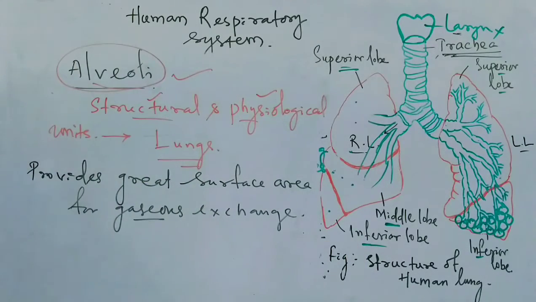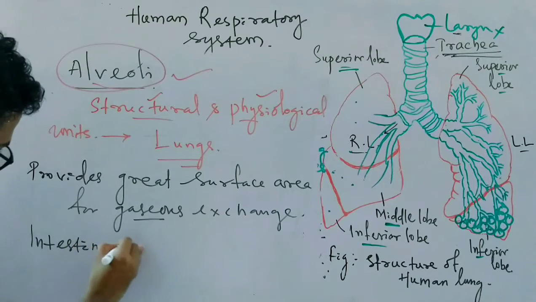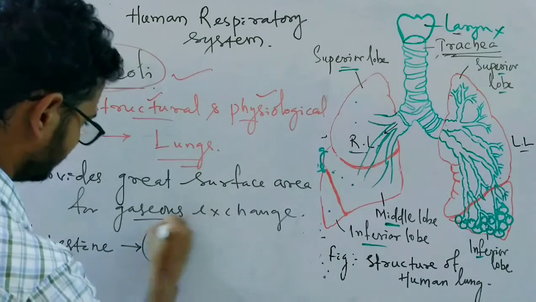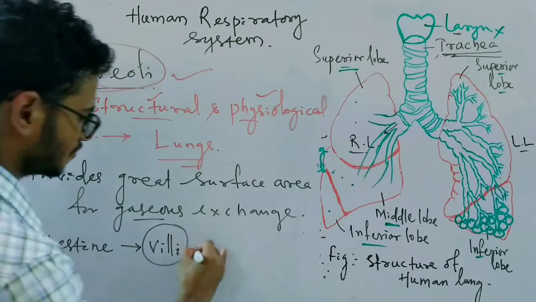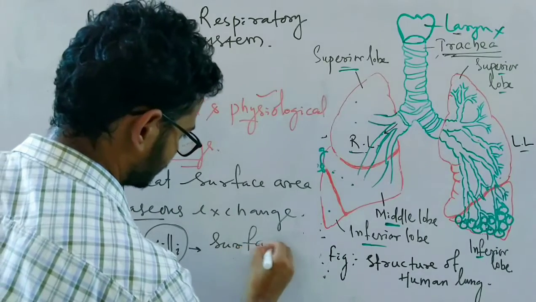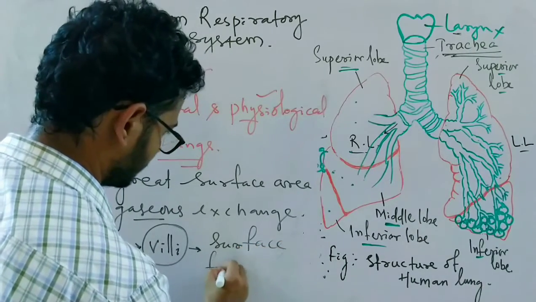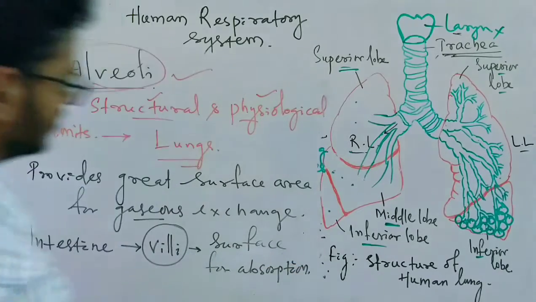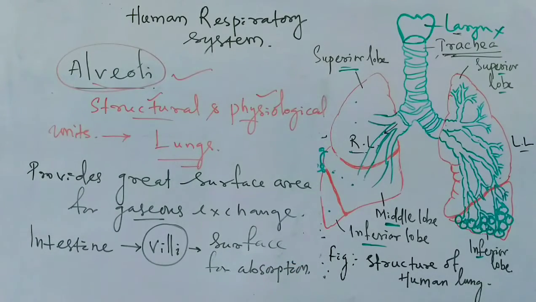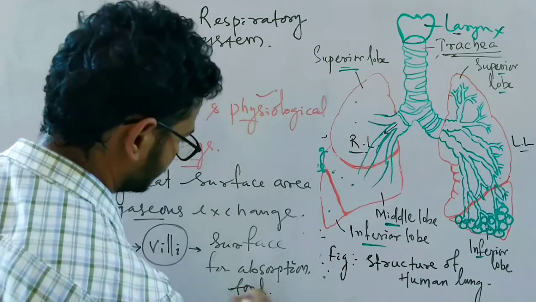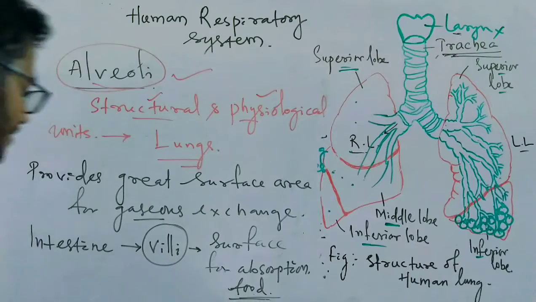As we know, inside the intestine there are villi which increase the surface for absorption. It will increase the surface for absorption of food, so food absorption can easily occur.